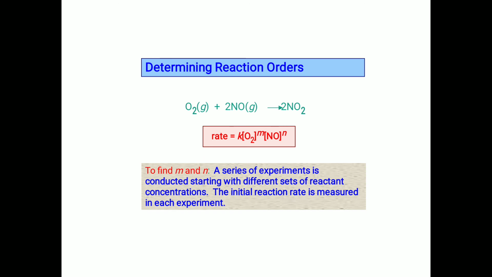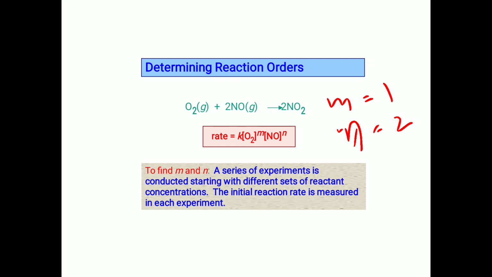Here, what are the values of m and n? For this reaction, m is equal to 1 and n is equal to 2. If we add up m and n, we get the order of the reaction. So here the order of reaction will be 3.